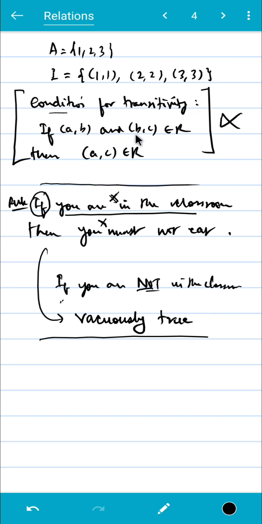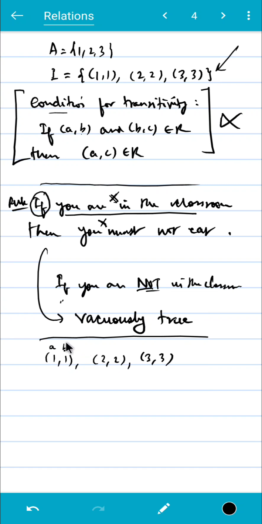If AB and BC belong to R, then AC belongs to R. Now, take a look at this relation here. Can you find such AB and BC? So let me write this again here. So 1 1, 2 2, 3 3. Can you find such AB and BC? So we say that, okay, suppose we take this as AB, then what will be BC? So there's none, right? Or we may say that, okay, let's take the same element as BC. So we could do that possibly, but then in that case AC will also be 1 1, right?